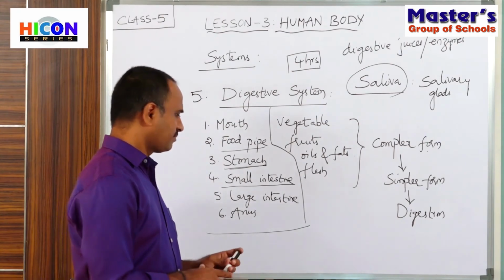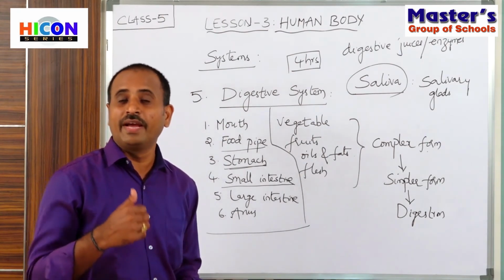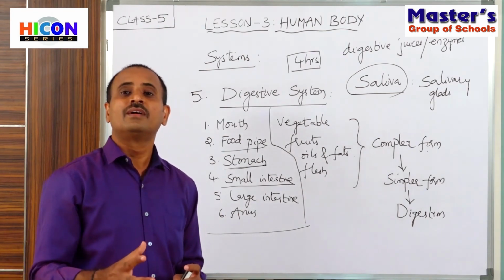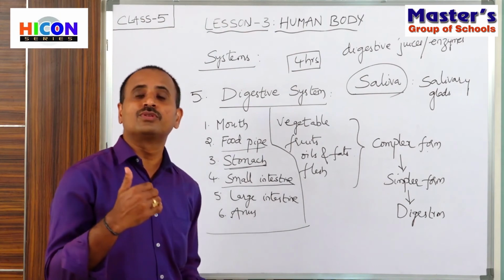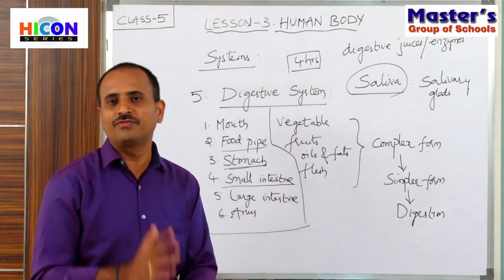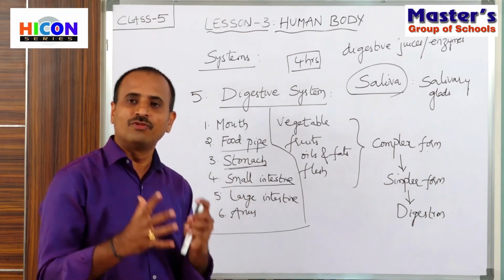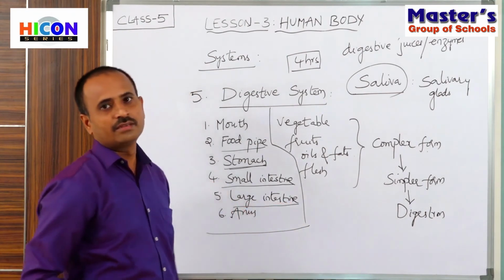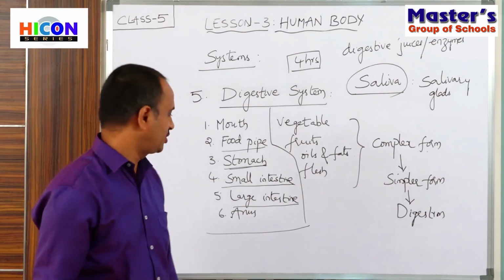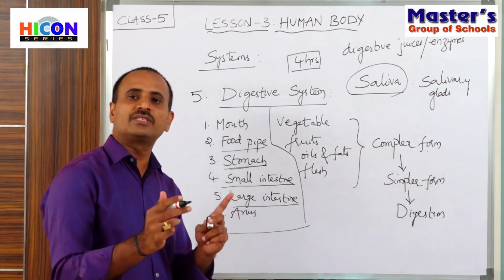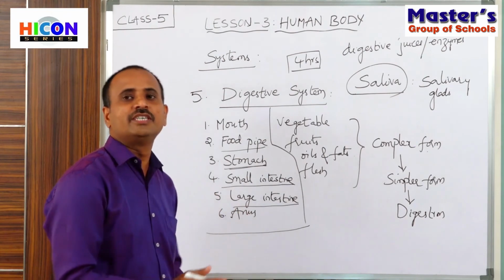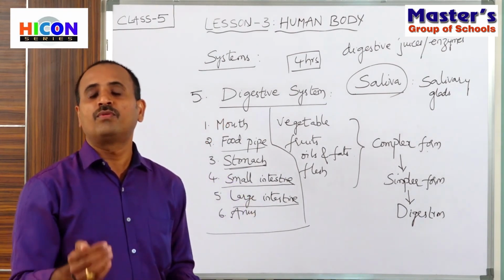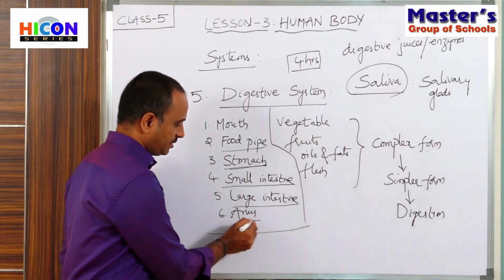Next, the remaining undigested food. The food items which are not converted into simpler form are called undigested food. That undigested food will be sent to the large intestine, and from the large intestine the undigested food will come out from our body through the anus.